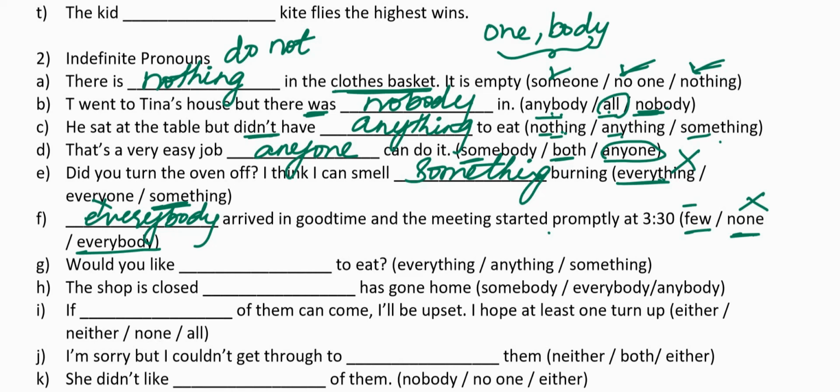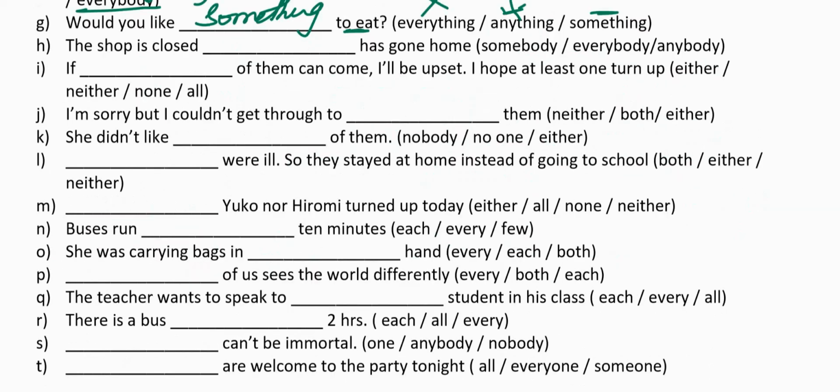Would you like dash to eat? I told you when to use anything. Anything is used with negative sentences and questions. But here, when it comes to food, you cannot write anything because you cannot eat anything. Can you eat eraser, pencil, sharpener? No. This is not grammatically proper. Hence, when it comes to offering food or drinks to someone, you ask, would you like something to eat? Or something to drink.